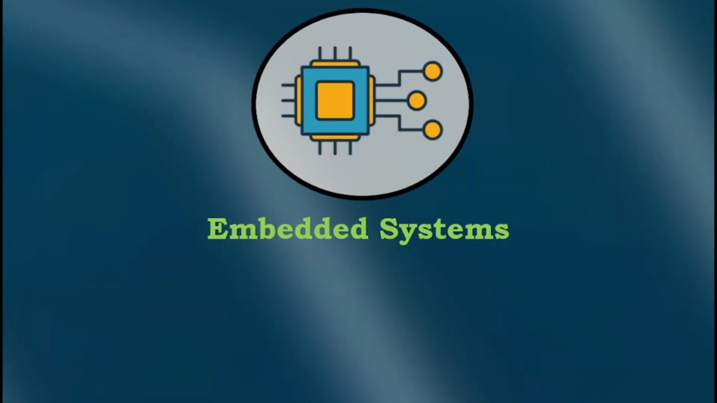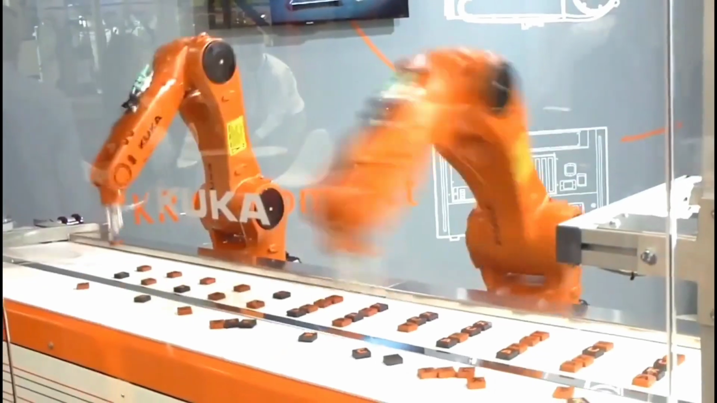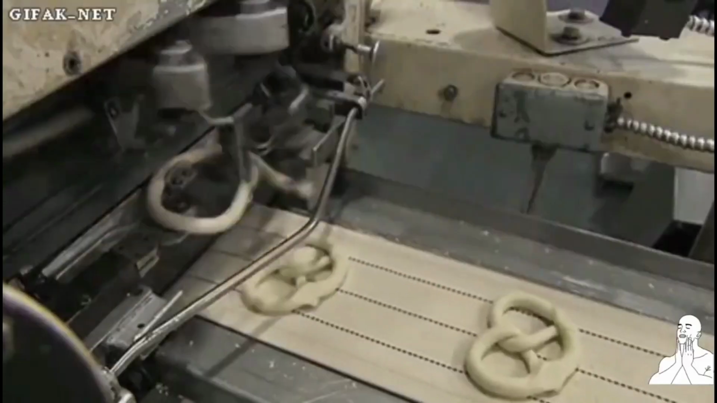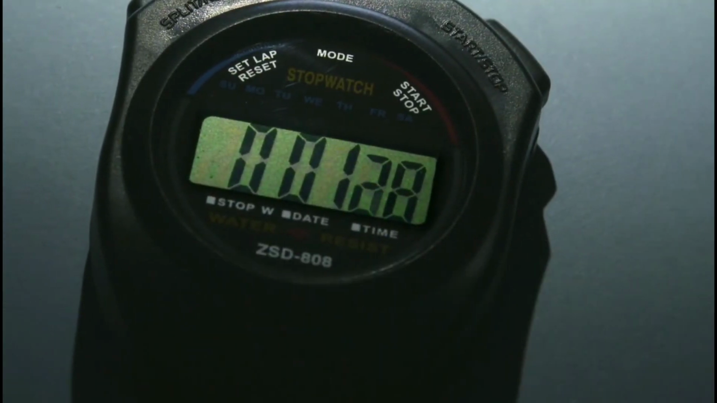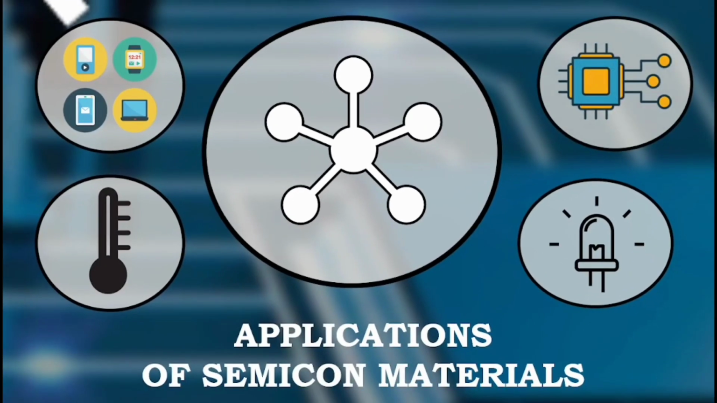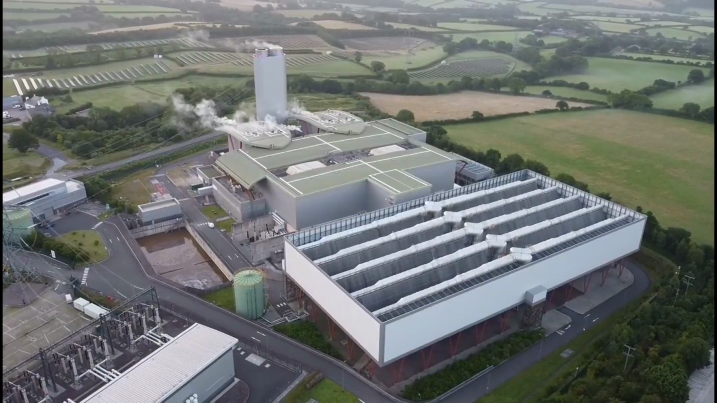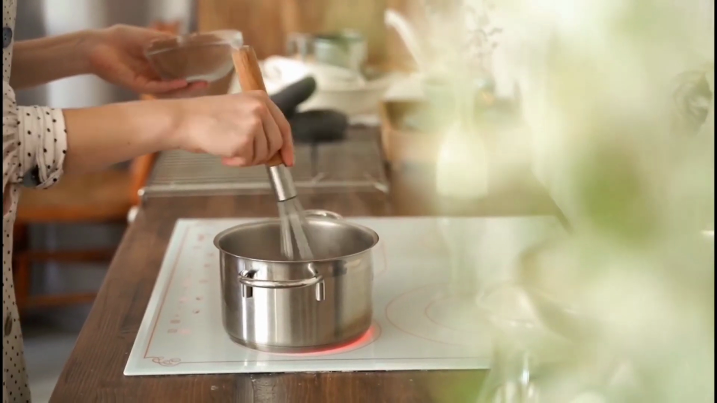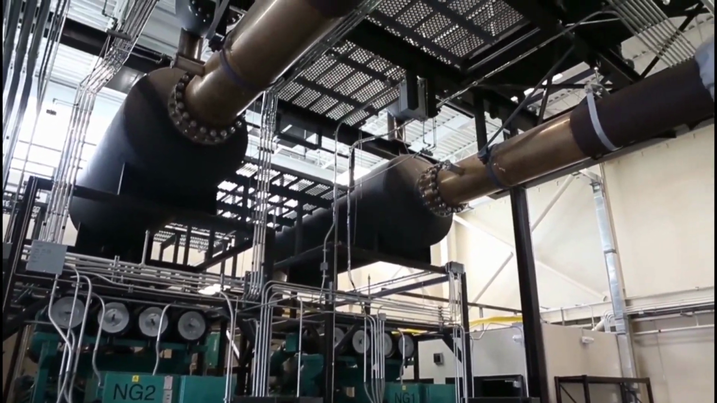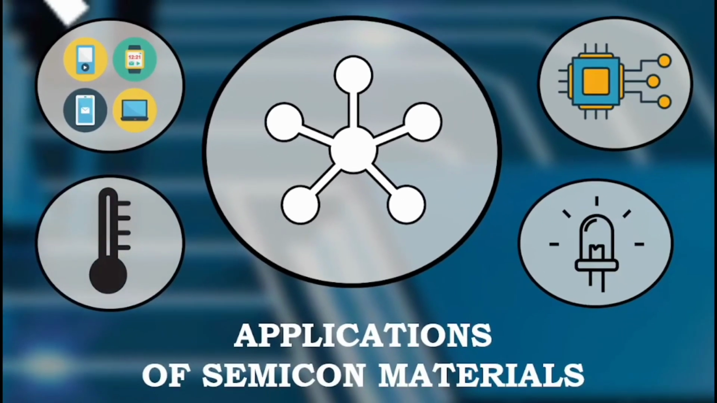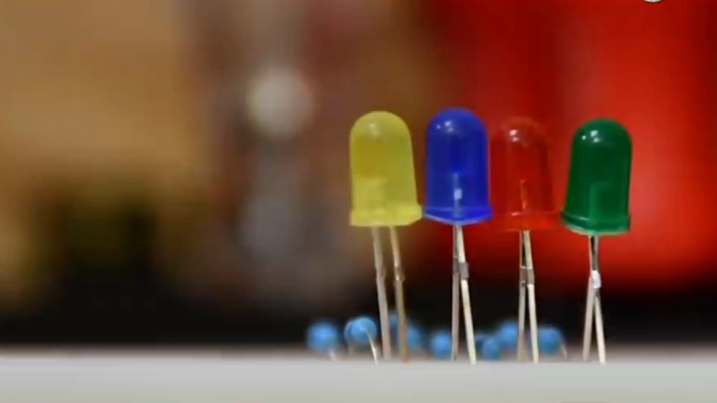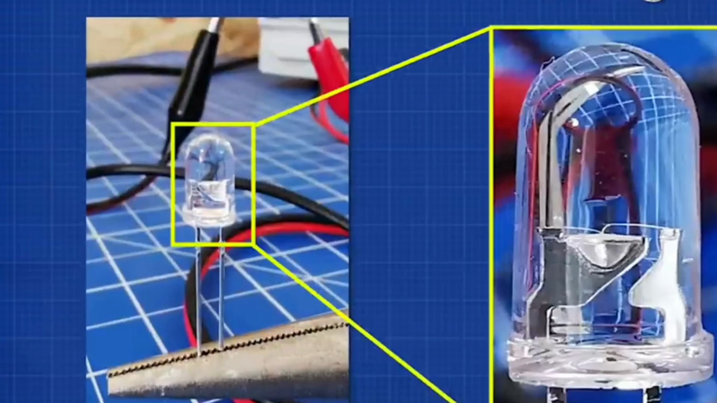Embedded systems. Microcontrollers or microprocessors have revolutionized the world and are considered the base of embedded systems. Thermal conductivity. As a few semiconductors have high thermal conductivity, they are thus used as a cooling agent in thermoelectric applications. Light-emitting diode. Instead of heat, a few semiconductors also produce light and are thus used in LEDs, OLEDs, etc.